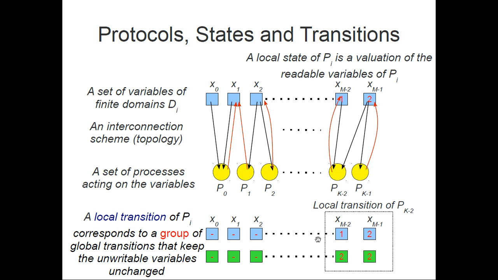A local transition of any process, let's say a process pi, corresponds to a group of global transitions that keep the unwritable variables unchanged. It means that for every local transition we actually have a set of global transitions, because the variables that a process can't read could evaluate to any value, and each valuation of these unreadable variables corresponds to a specific global transition.